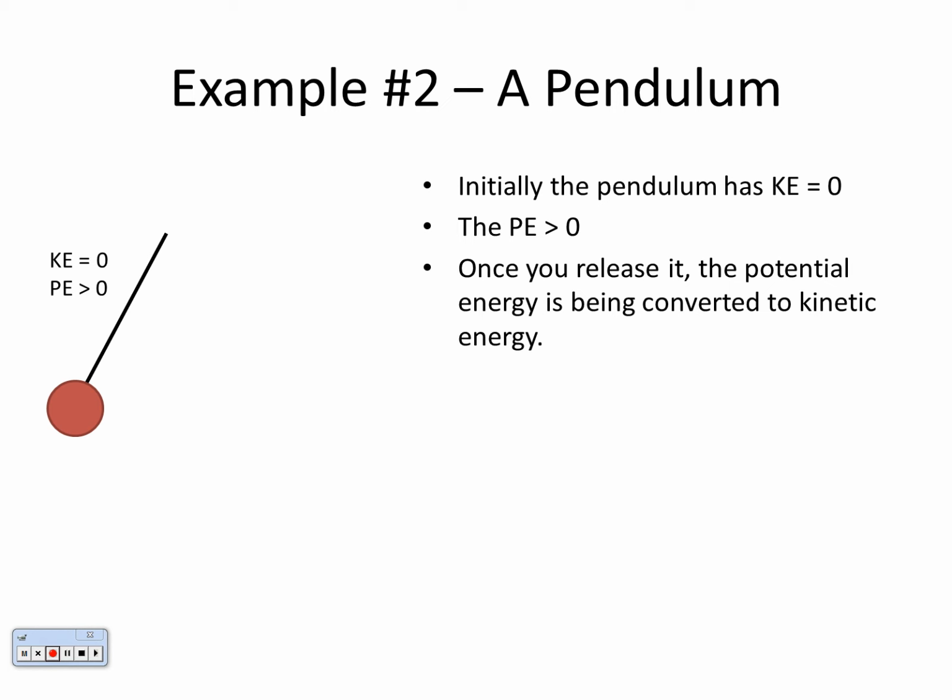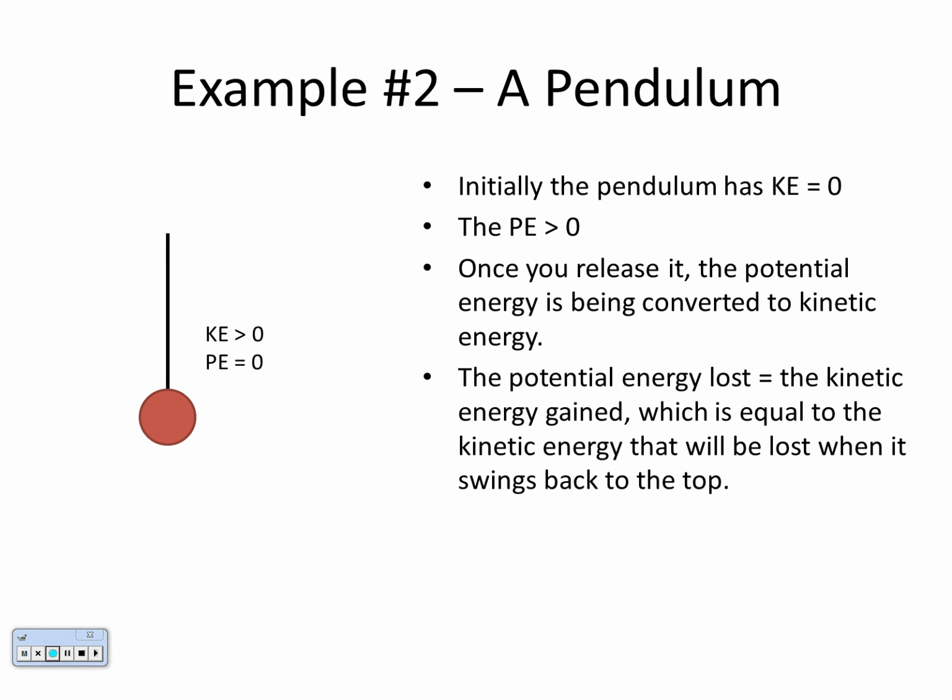Well, once I release it, all of that potential energy is going to be converted into kinetic energy. And at the point right in the middle of its swing, the kinetic energy is going to be at its greatest, the highest, and the potential energy is going to be 0. If it continues this swing, it's going to go back up the other side to the top, where it's not moving again, and the potential energy will be greater than 0, and the kinetic energy will be 0 because it's not moving. So the potential energy at the beginning is going to equal the potential energy at the end of its swing, assuming that there's no friction.